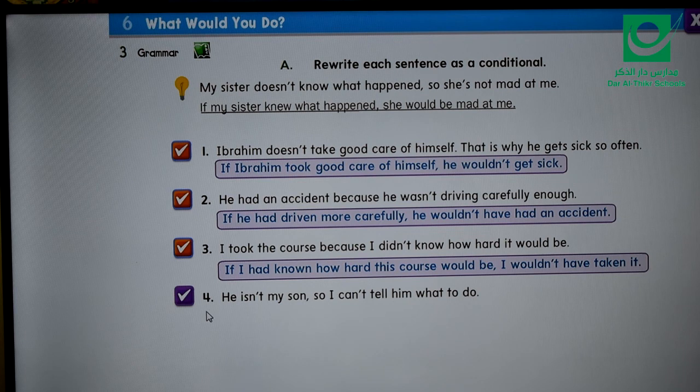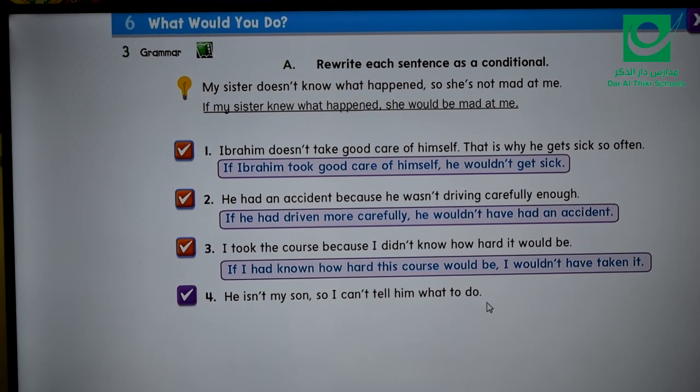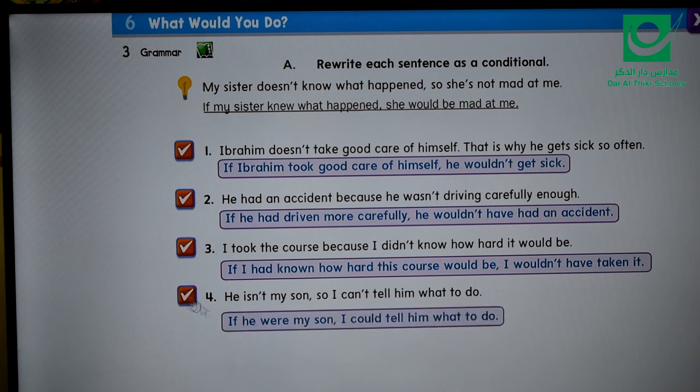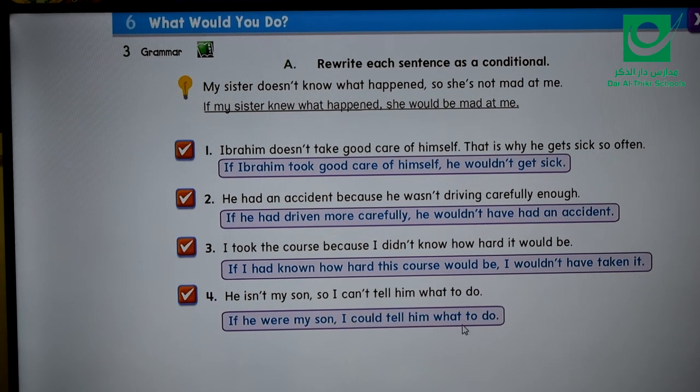Now, number 4, the last question: he isn't my son, so I can't tell him what to do. So in reality, he's not my son. So let's make a present hypothetical conditional. If he was or were my son, I could tell him what to do. Again, if he were my son, I could tell him what to do.